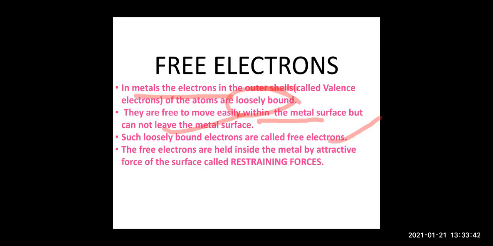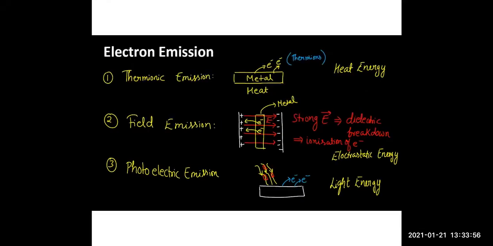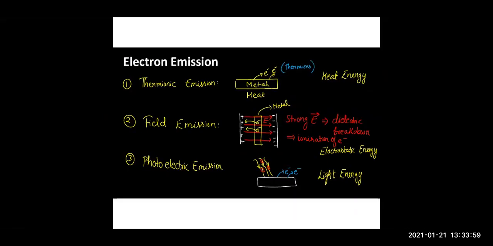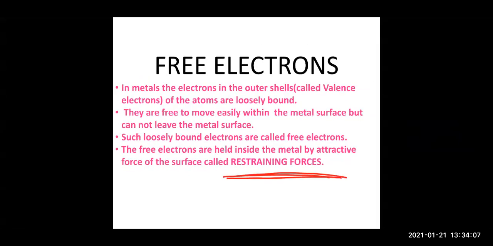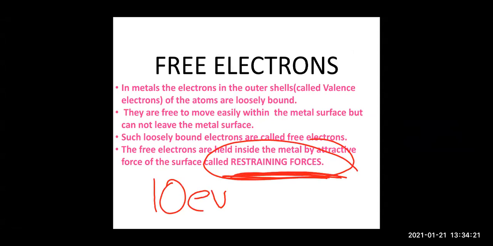Children, what is keeping them inside the metal? So there is an attractive force which is known as the restraining force, which is preventing them from coming out of the metal surface. Right. Now, if you want to remove those free electrons, children, then what do you have to do? You have to give them some energy, and that energy should overcome this restraining force. Suppose the restraining force energy is here, you will see that the unit is electron volt. Suppose 10 electron volt energy, with this energy the restraining forces are acting.